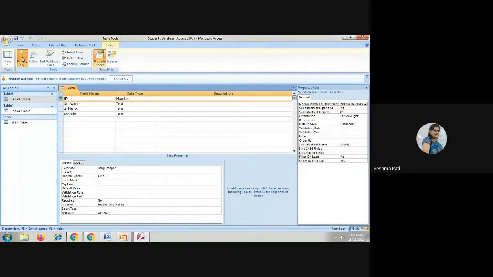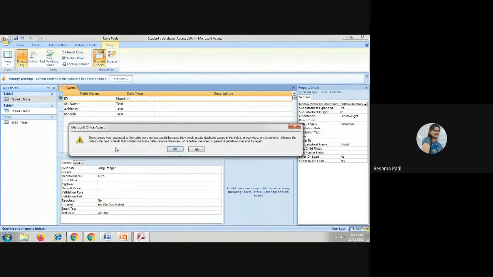By default it is available, but if it is not, then you can also set it from here. Try to save it. What is written? The changes you requested to the table were not successful because they would create duplicate values in the index, because I have already entered one value that is repeated, 1 and 1.